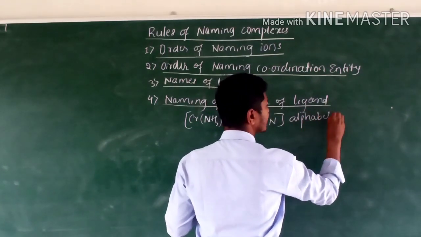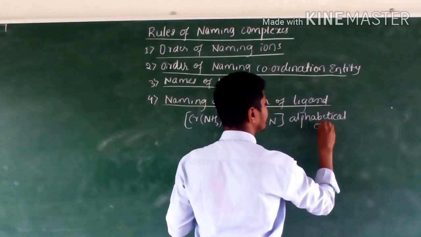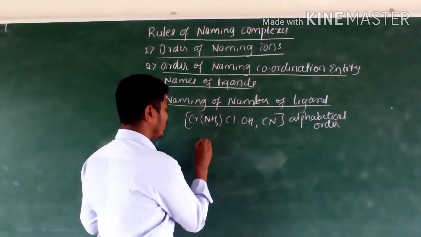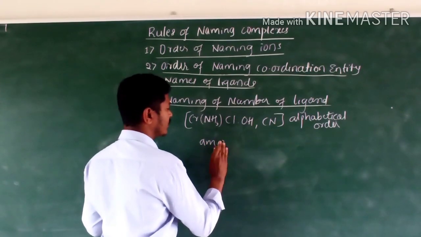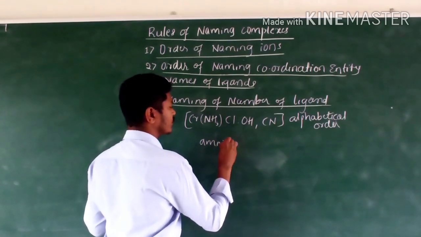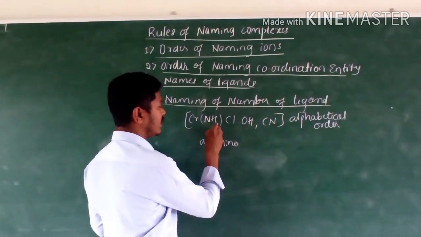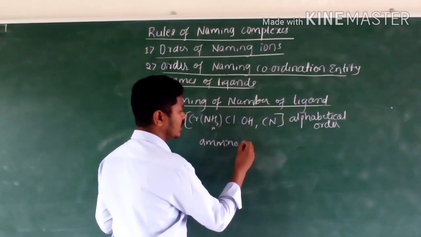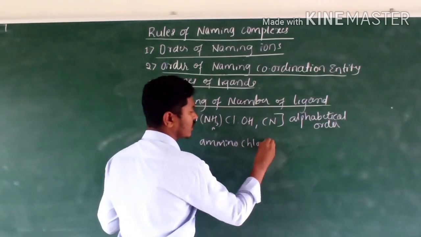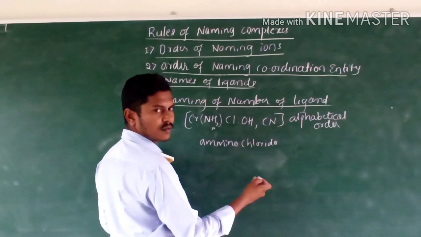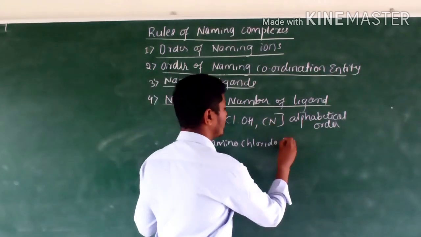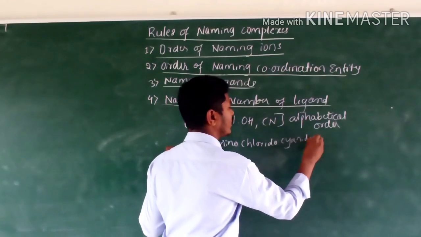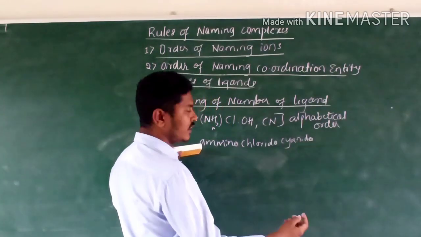If the complex has more than one type of ligand, we name the ligands in alphabetical order. First, A, it is ammine. B, there is no B. Next, C, chlorido. Next, cyanido. Then hydroxo.